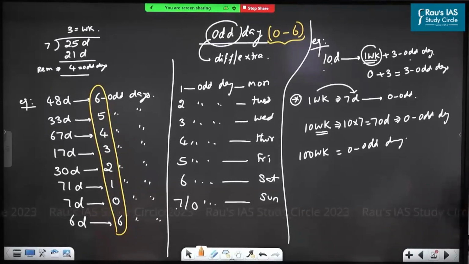No. 15 weeks. That means it has to be a multiple of 7. 15 into 7, 105 days. Divided by 7, remainder has to be 0. Week means the number of days must be a multiple of 7. Week means n number of weeks, 0 odd days. Are you understood? All are understood this? Then any other? Anybody want to ask? Right.